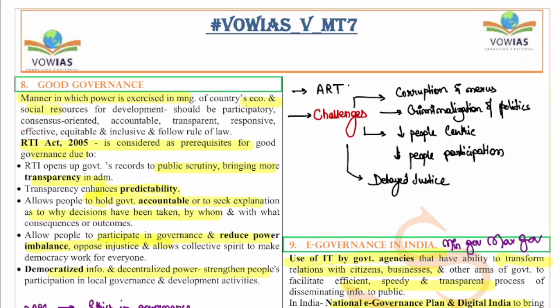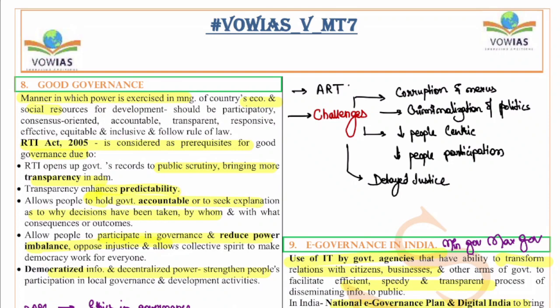This RTI Act of 2005 is considered a prerequisite for good governance. This is because the RTI will ensure transparency in the system. It will ensure the accountability of the system. It will ensure that the records are available for public scrutiny. So this will ensure more responsibility on the part of the government. This will ensure predictability. This will remove the ad hocism.